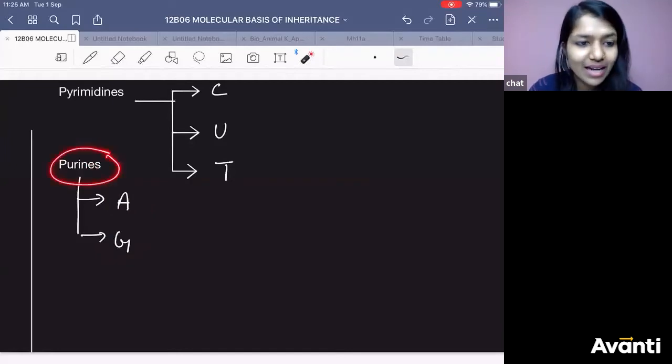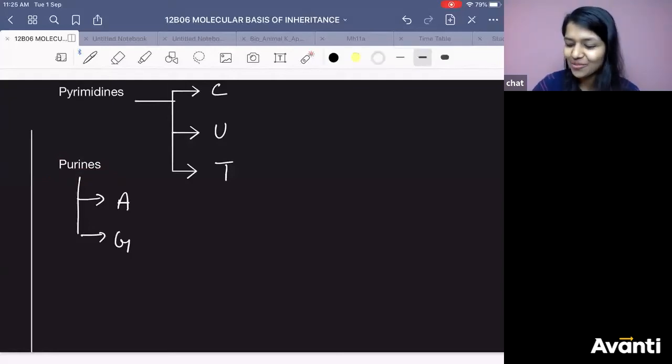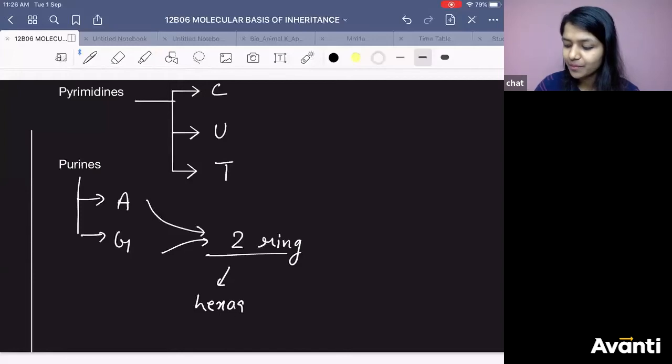If you talk about the structure of purine, they have a small word. How many rings will they have? Will they have one ring or two rings? They will have a two ring structure. One will be hexagon shape, and another will be pentagon shape.